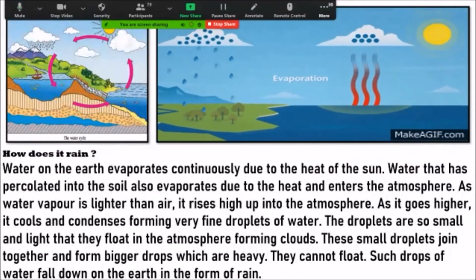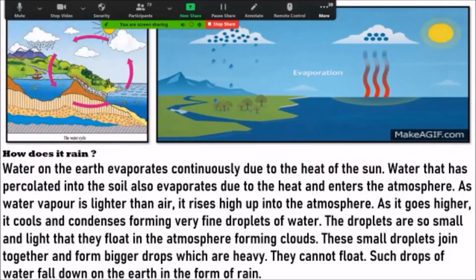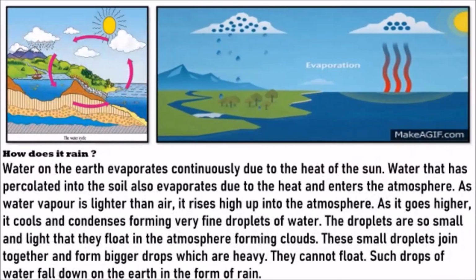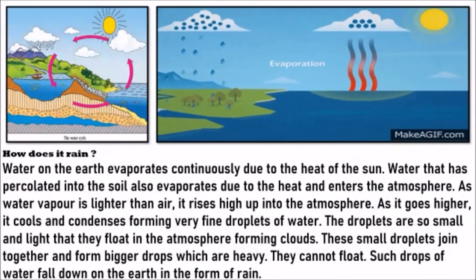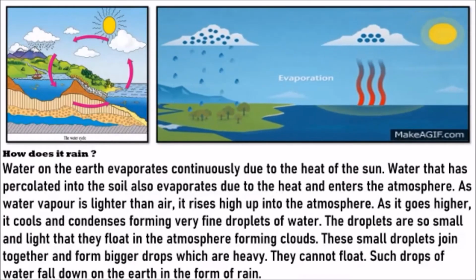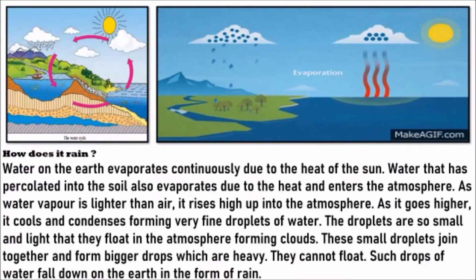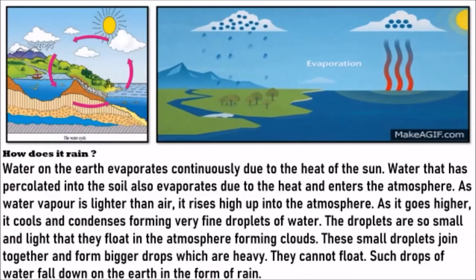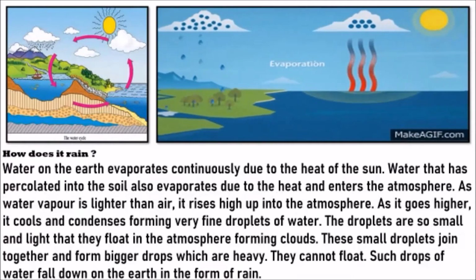Evaporate मतलब वही जो तुम लोग केटल में डाल के गर्म करते हैं ना, और क्या हो जाता है? The water turns into vapor. That's called evaporates. Remember, water turning into vapor is called evaporates. Now, so water on earth evaporates continuously due to the heat of the sun. When the sun is giving the heat, imagine it's equal to the stove giving the heat.